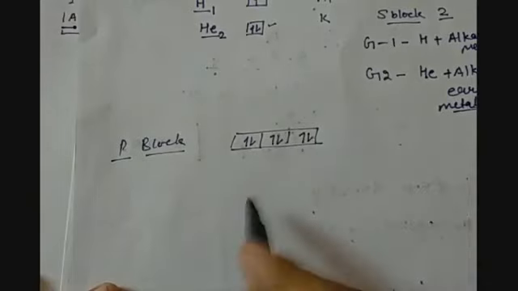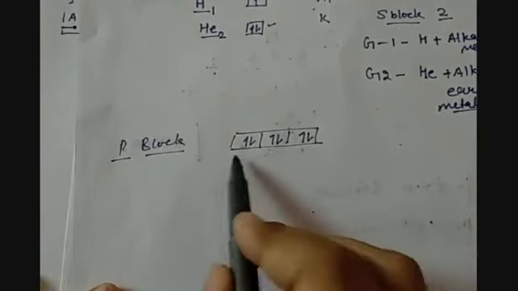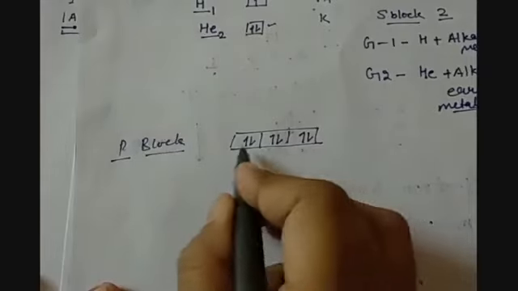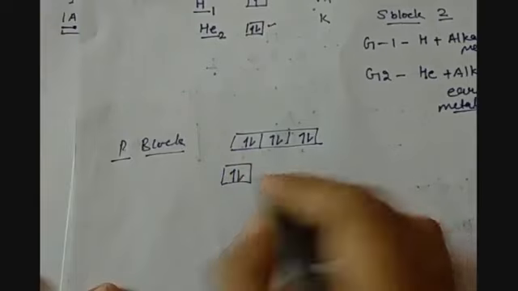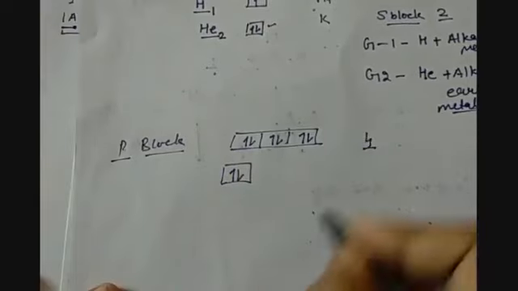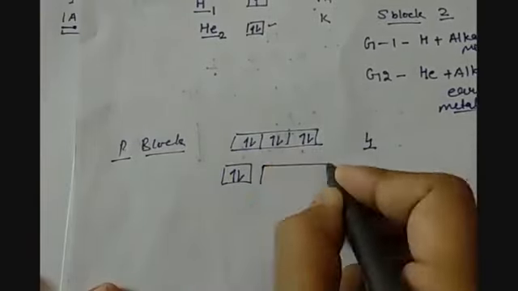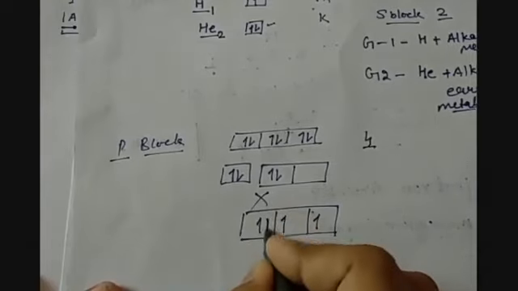But if we have 4 electrons in the P subshell, they cannot be filled this way. This will be wrong. First, the electrons will take the lowest energy states in this way, and only then will they be filled this way.